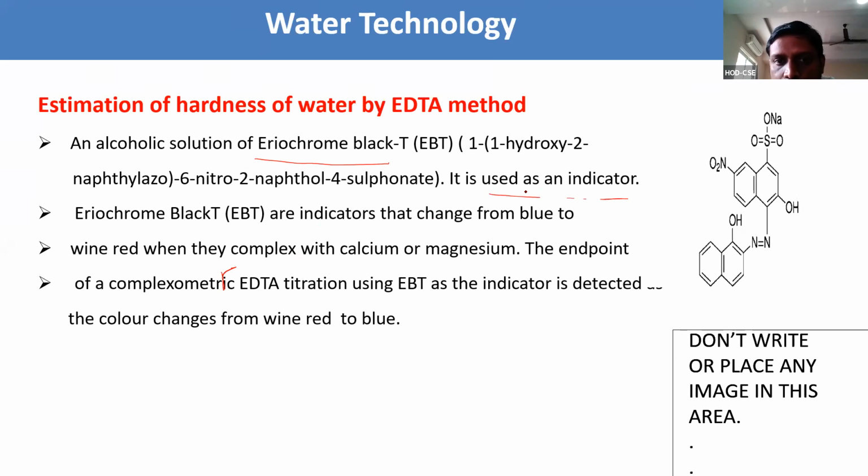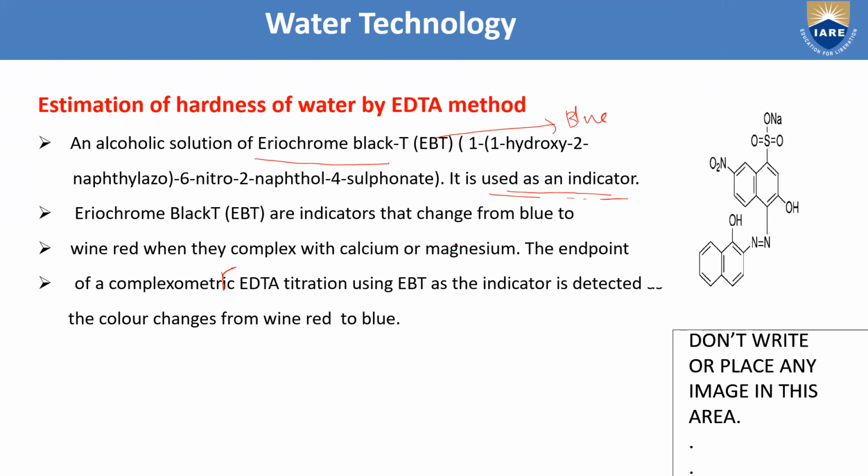Why we take it as an indicator is that the color of EBT is blue. The change from blue to wine red occurs when it forms a complex with calcium or magnesium ions. That is the end point of the complexometric EDTA titration using EBT as an indicator. There we need to stop the titration and take the readings. That is the end point.